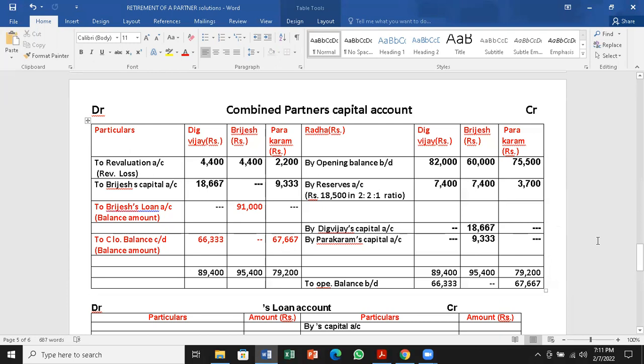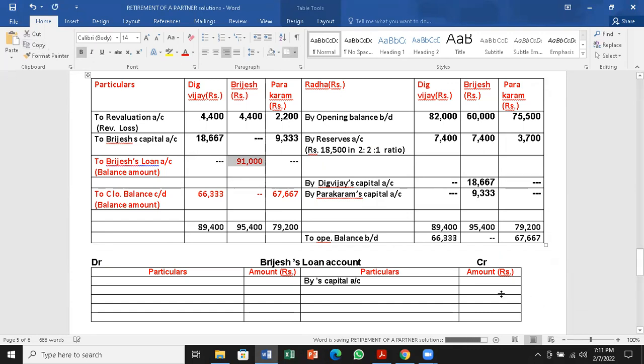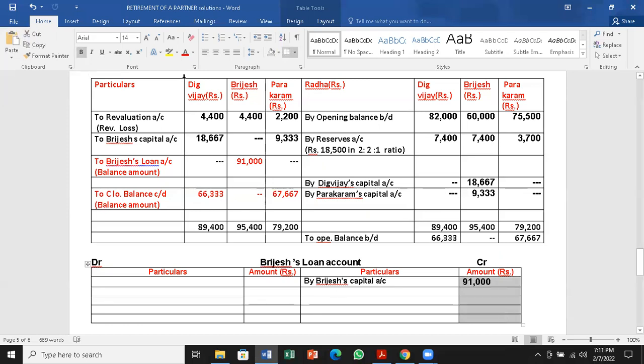This is the combined partners' capital account. So we have to show Brijesh's loan account, no need to balance. You can see 91,000 here. It comes to the credit. Brijesh's capital account 91,000. So in this, no payment is done to Brijesh. The entire amount is transferred to the loan account of the retiring partner.